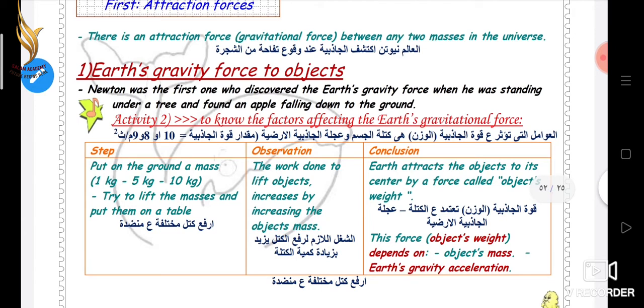Observation: the work done to lift objects increases by increasing the object's mass. Conclusion: Earth attracts the object to its center by a force called object weight. This force depends on the object's mass and Earth's gravity acceleration.